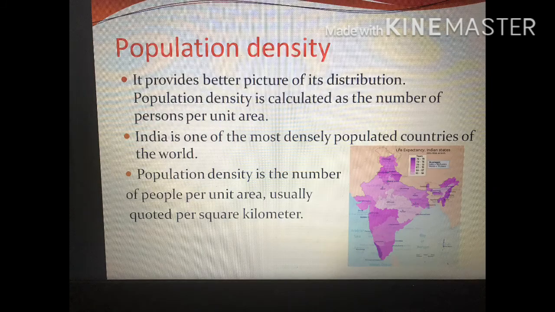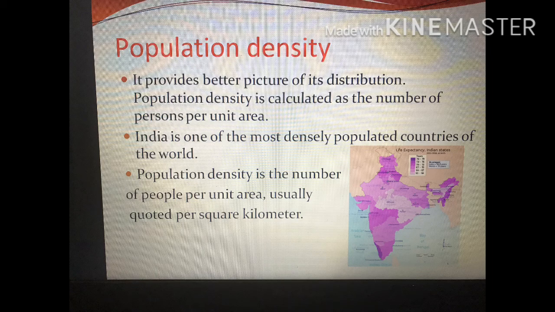Now this is the thing. Now population density. What is this population density? It provides a better picture for its distribution. Yes, population density is calculated as the number of persons per unit area. Density, you have studied in physics. It is the number of persons per unit area. India is one of the most densely populated countries of the world. Before we have seen India is one of the most populated countries. Now it is among the most densely populated countries in the world.